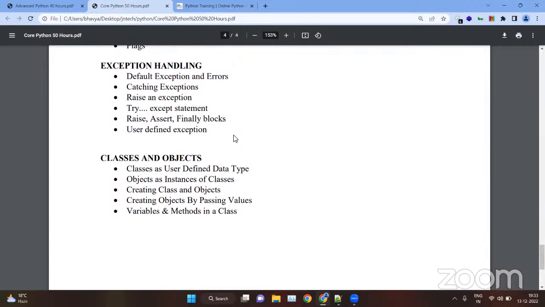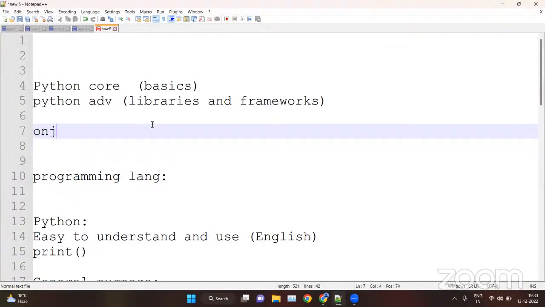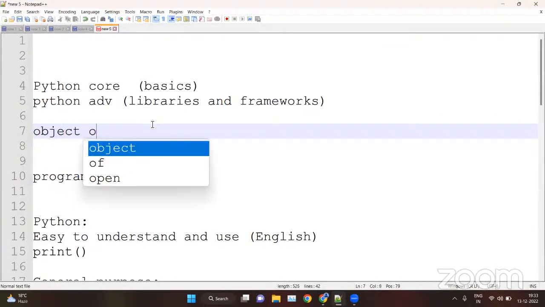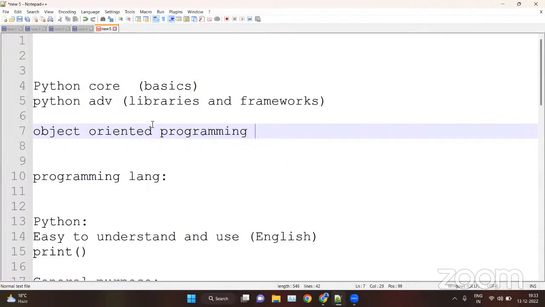Then we have classes and objects. This is the starting of the advanced concepts. With the help of classes and objects, you can enter the domain of the OOPS concept. OOPS means object oriented programming, and Python is also object oriented programming.